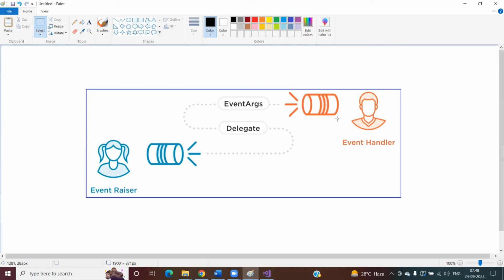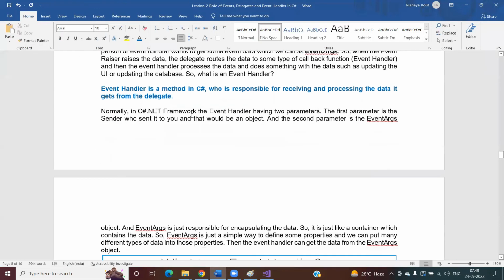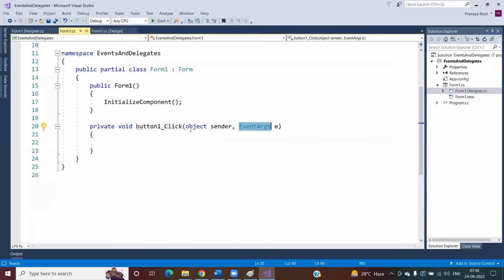If you want to update the UI, you will update the UI. If you want to update the database, you will update the database, right? Now it is up to the event handler to do the necessary action, right? So normally in the C# .NET framework, an event handler has two parameters. You can see, this is my event handler, and it has two parameters.